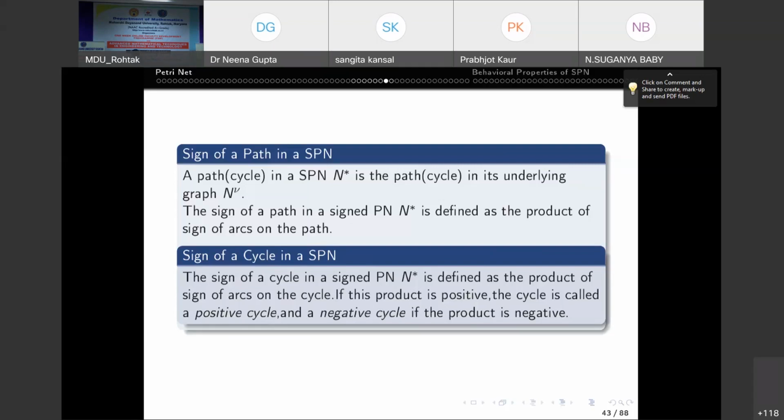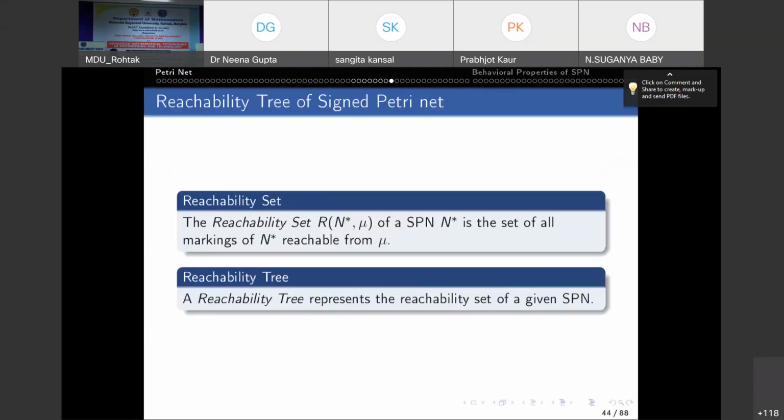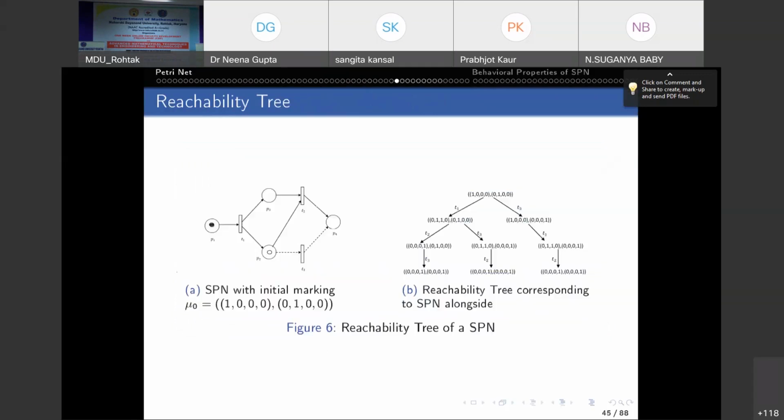If this product is positive, the cycle is positive, otherwise negative. In the same way, we can define the reachability set also, meaning the set of all markings reachable from mu. And the reachability tree also we can represent, and this represents the reachability set of the given SPN.